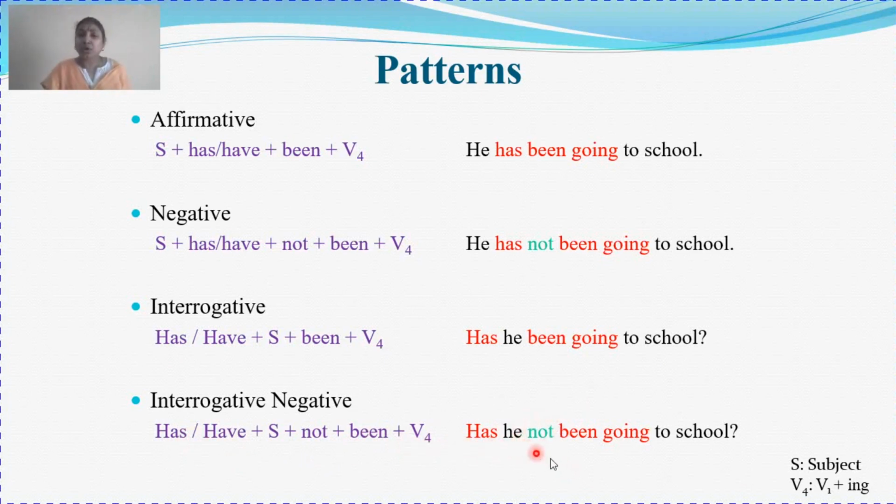Now remember where to put "not". Not is used after the first auxiliary. Here also you can see the first auxiliary. Now I have 3 verbs here, so where am I going to use not? Not after the first auxiliary. What students do is write "has been not going to school". That is wrong. It is "has not been going to school". Always remember adverbs are to be added after the first auxiliary. Clear? So always keep in mind the correct position of not. Otherwise, in spite of knowing the pattern, you will make mistakes.